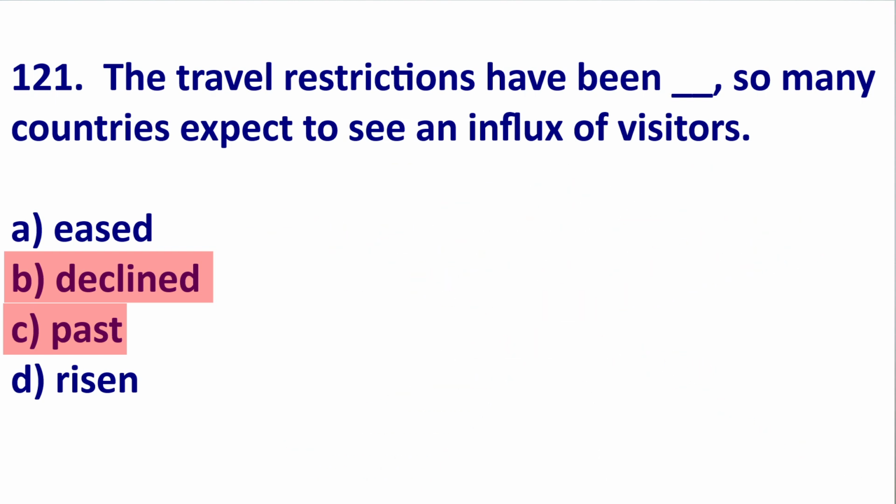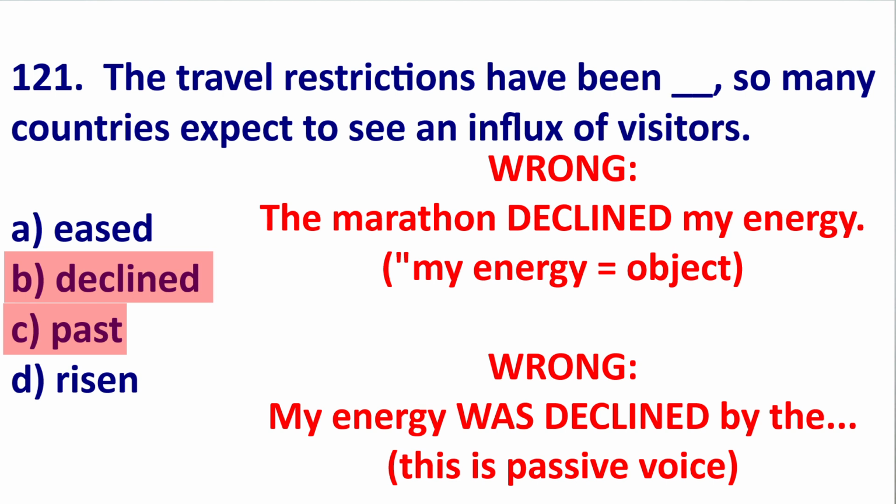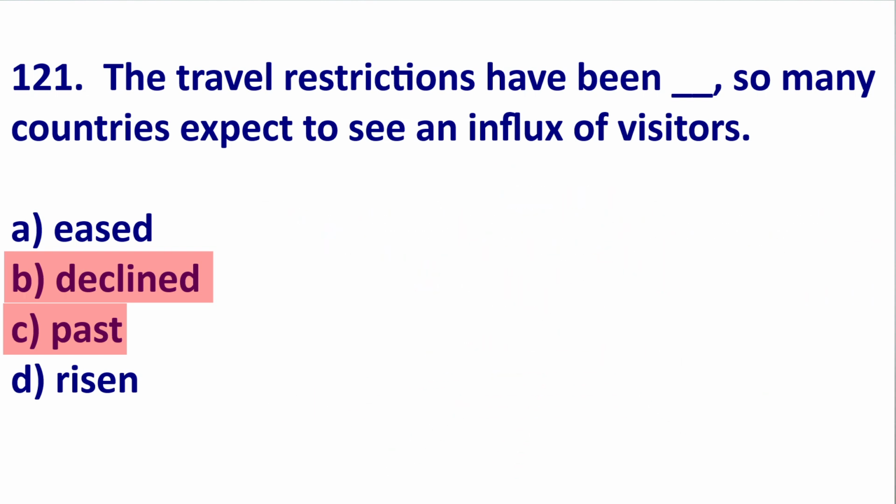For example, it would be wrong to say the marathon declined my energy because decline cannot have an object. Therefore, I cannot say my energy was declined. So it cannot be passive. If it cannot have an object, it cannot be passive voice.